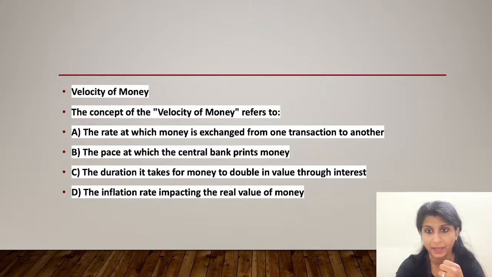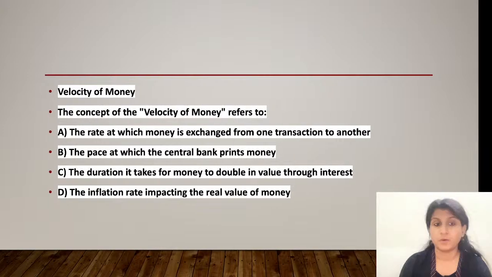So they want to keep everything in such a way that it does not disrupt the entire economy. So that's why it's a very important measure. Okay, so I'm sure that you all must be clear with the concept now. Let us move ahead and see what the next question is about. So here the right answer was option number A.